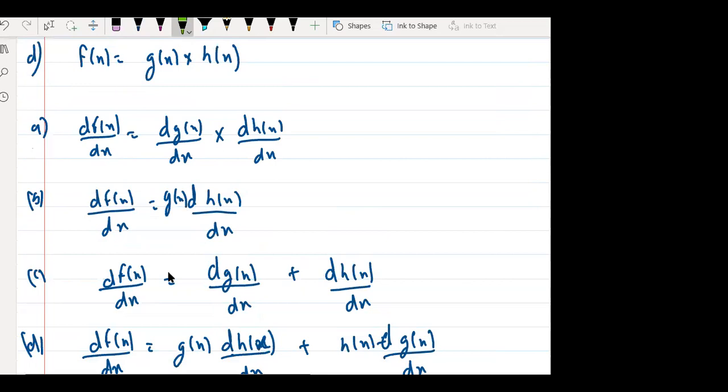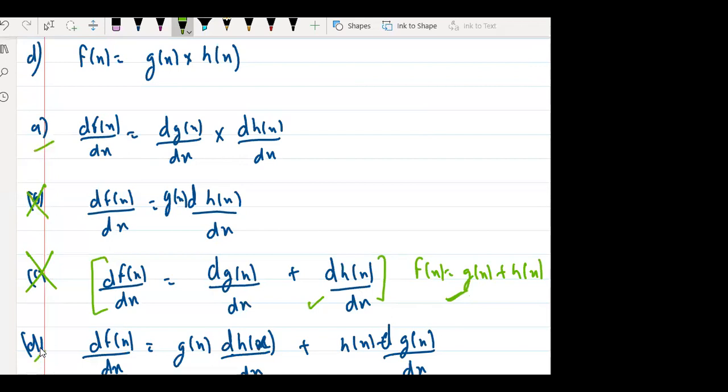Now, those who are saying C, they are making the biggest mistake. If you're saying C, so C is for this: f of x is equal to g of x plus h of x. Yes or no? Using the third property, if this is true, then it would be this. But it is g of x into h of x, right? Third is wrong. Second is also wrong. Now either A or B.